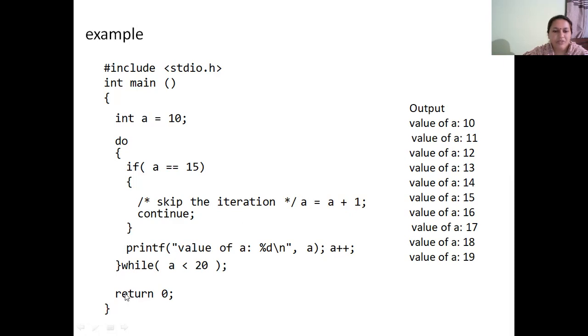So if the main function executes without any errors, the final return 0 statement will do a normal termination of the program. If at all you want to abruptly terminate the program without executing all the statements, then you can use another statement called exit, which will terminate the program before it executes completely.